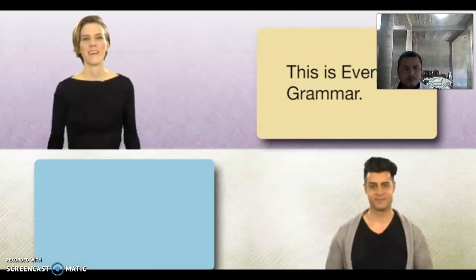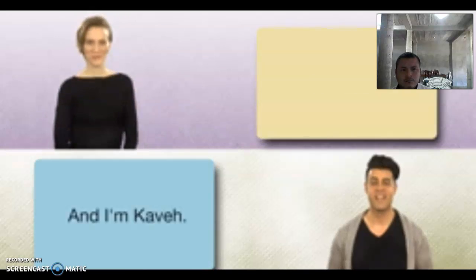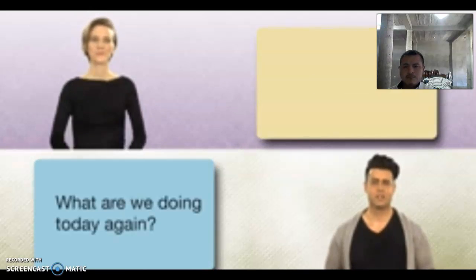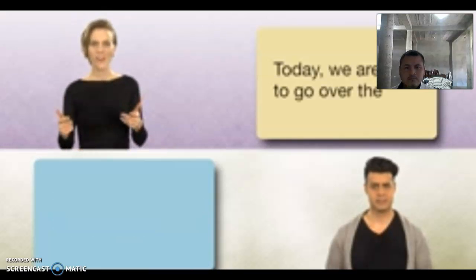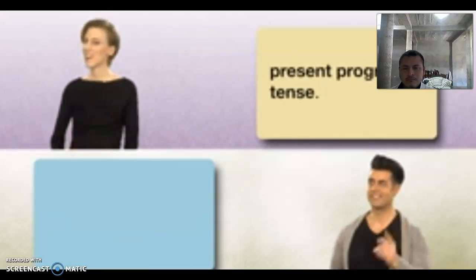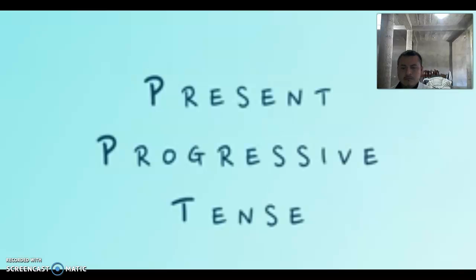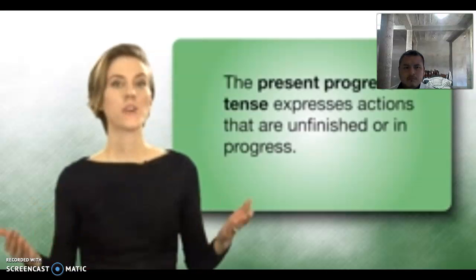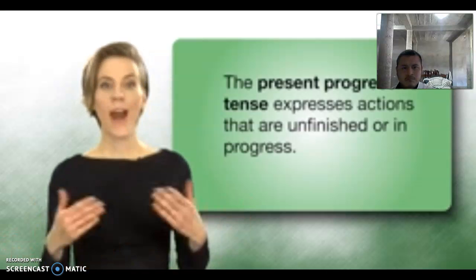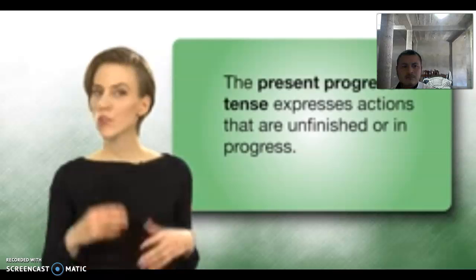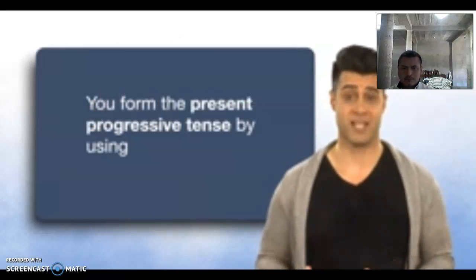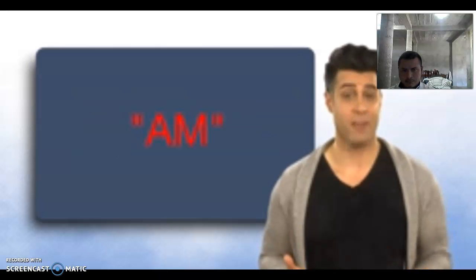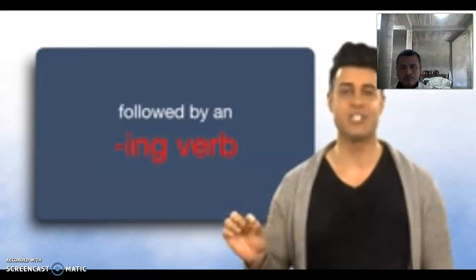This is Everyday Grammar. I'm Lucia. And I'm Kave. What are we doing today again? Today we are going to go over the present progressive tense. The present progressive tense expresses actions that are unfinished or in progress. You form the present progressive tense by using am, is, or are, followed by an ing verb.